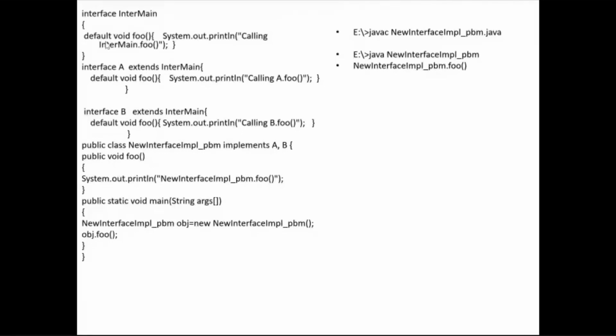Default method means that in an interface we can write a method with a definition, so they introduced one method with the keyword default. You can use this keyword only within an interface. If you try it within a class, you will get an error. If you use the keyword default, you can write the definition within the function. If I am not using the default keyword, then that function is considered abstract, and you cannot write the definition.